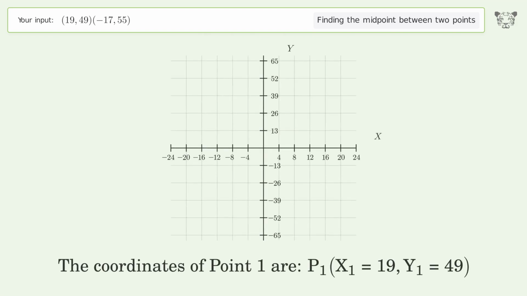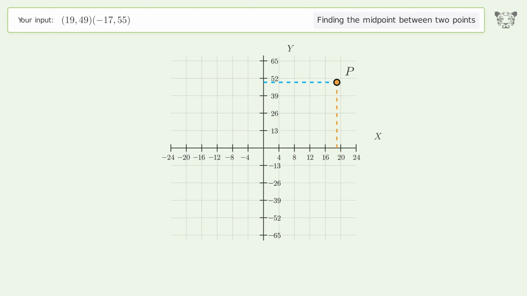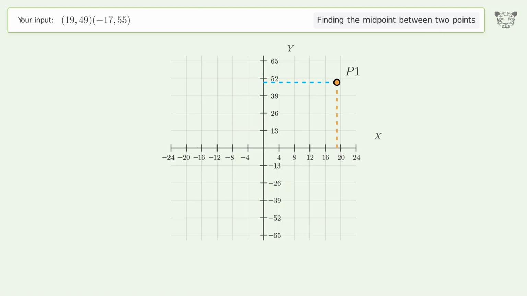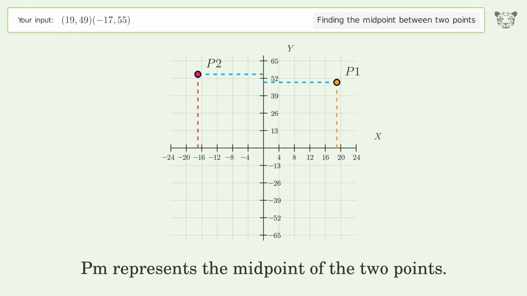The coordinates of point 1 are x1 equals 19, y1 equals 49. The coordinates of point 2 are x2 equals negative 17, y2 equals 55. PM represents the midpoint of the 2 points.